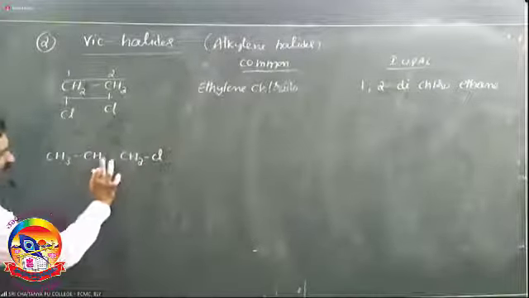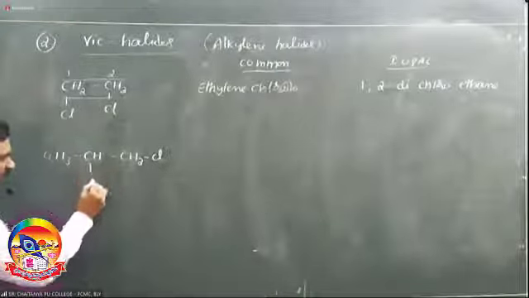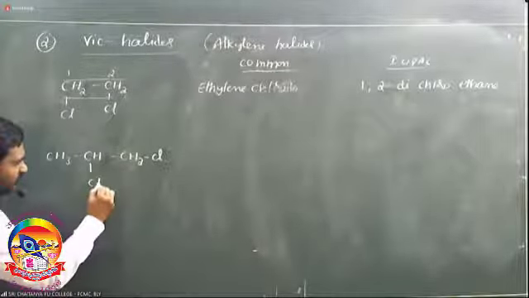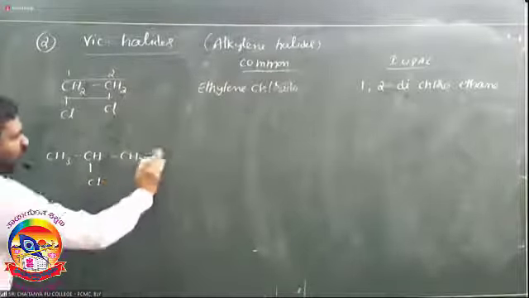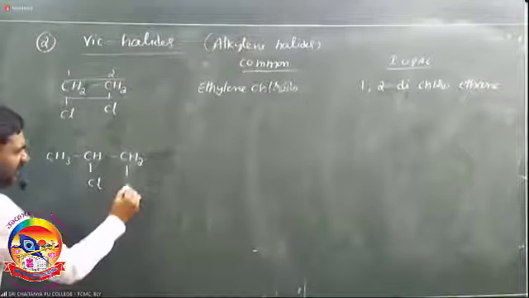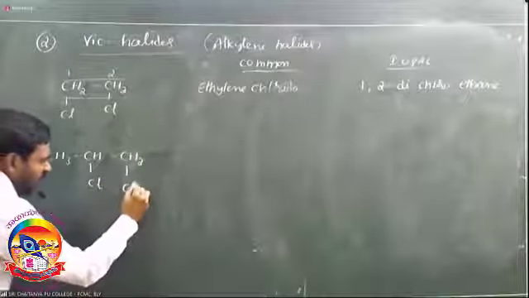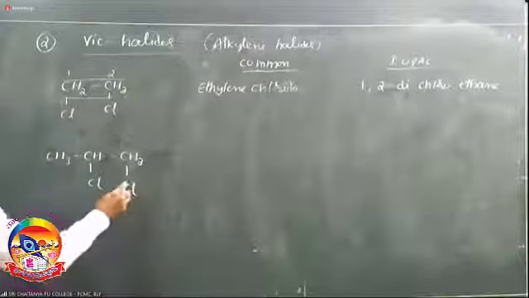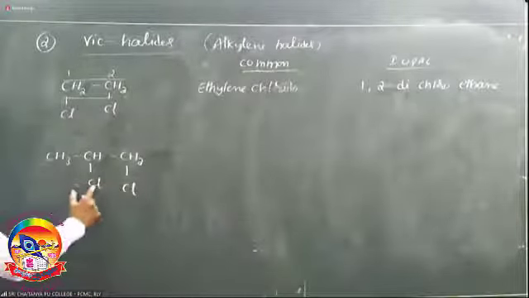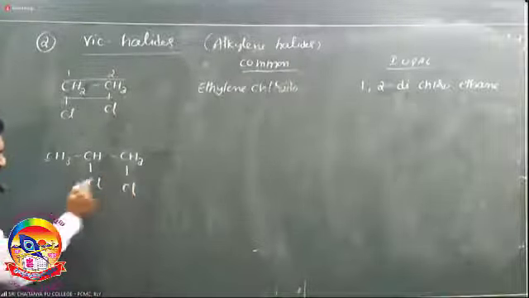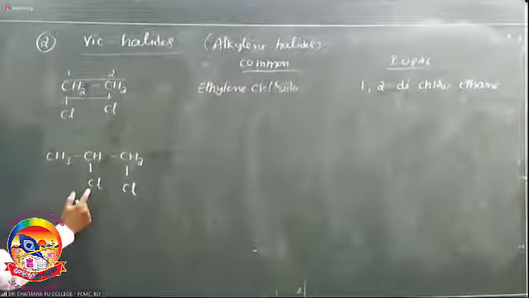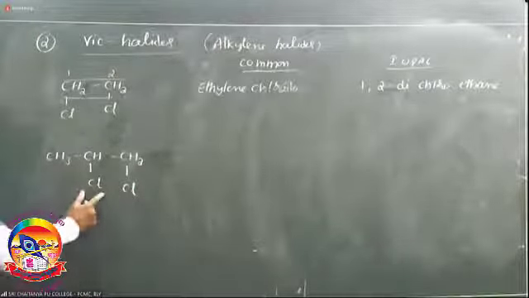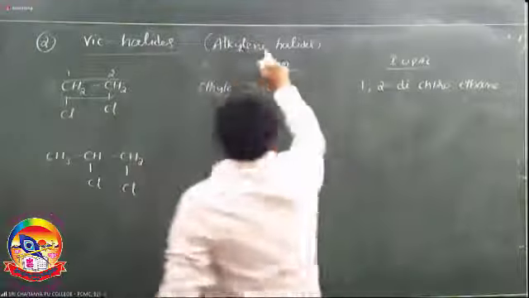From the second carbon also, one hydrogen is replaced by chlorine. Both halogens are on adjacent carbons. Adjacent carbon means vicinal, and the common name is alkylene halides.